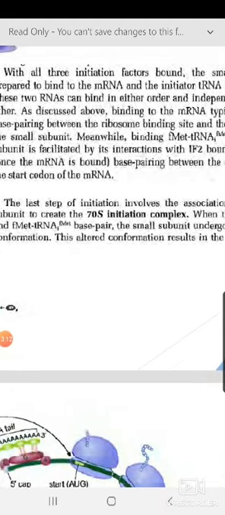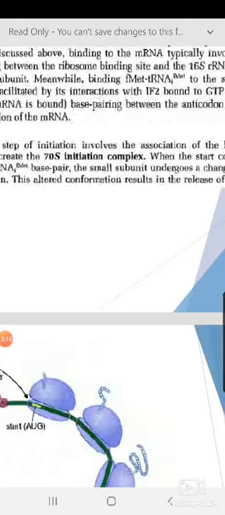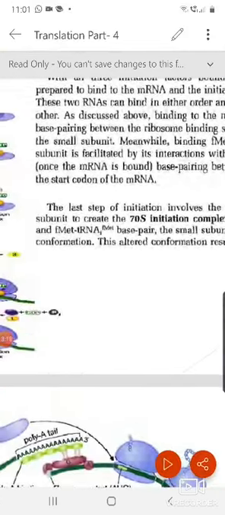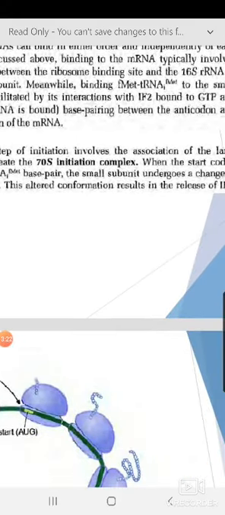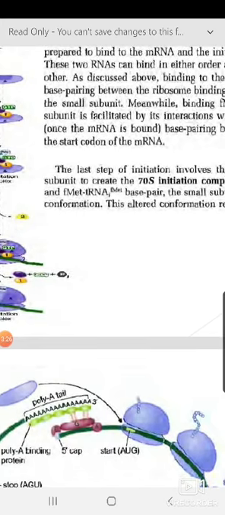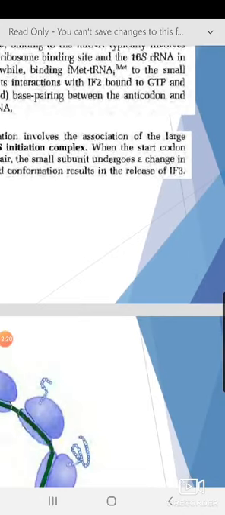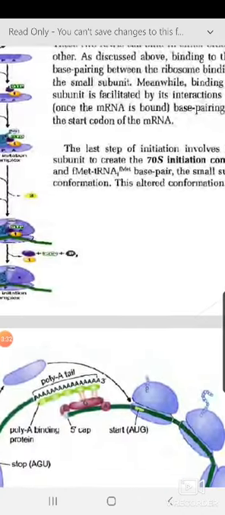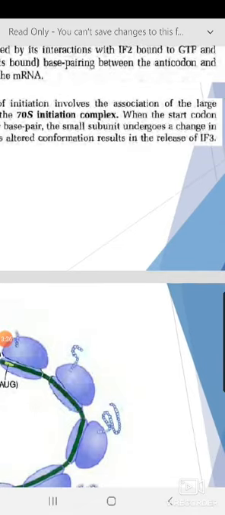So other than that, everything I mentioned, this is the way. The last step of initiation involves the association of the large subunit to create the 70S initiation complex. When the start codon and fMet-tRNA base pair, the small subunit undergoes a change in conformation. That's what I mentioned. And this altered conformation results in the release of IF3. IF3 should get out, otherwise the big subunit cannot come.